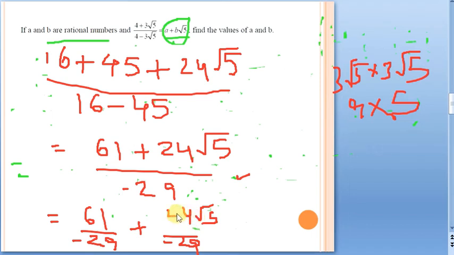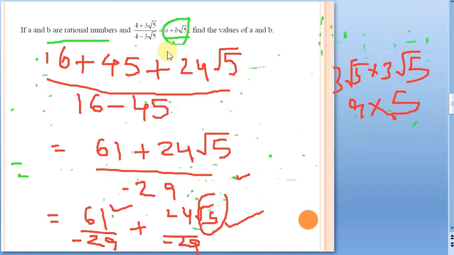Now compare with whatever is given in the question, where a and b are rational numbers. Root 5 is left, so just take this apart. What is there in place of a? 61 by minus 29. And what is there in place of b? That means the coefficient of root 5, which is 24 by minus 29. So this is the answer here.